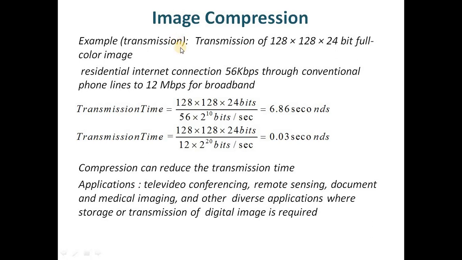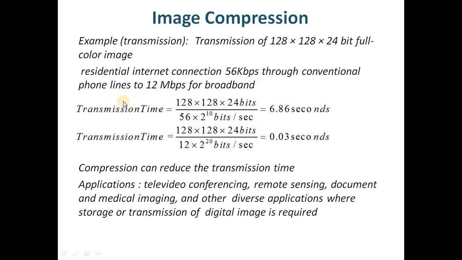Now let's say there are two types of internet connections possible for a certain area. In one case we have a normal conventional phone line which provides internet connection with a 56 kbps data rate, that is 56 kilobits per second. The other supports a data rate of 12 mbps.